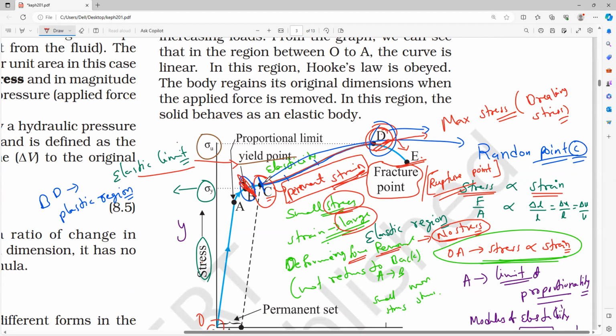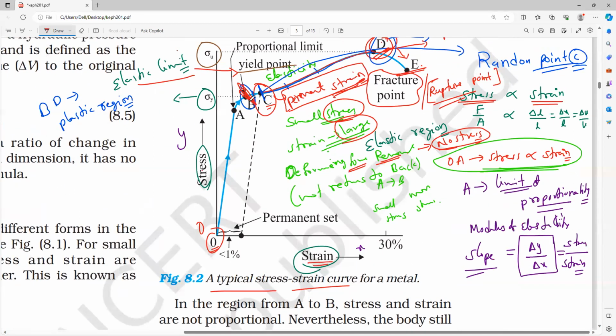And then from B to C, there is a random change in the strain, but the stress changes only a little bit. Once it attains the C point, the C point can be anywhere. But from B to C, what will happen, everybody? That is very, very important. From O to C, you can notice it. What are they mentioning here? Check it, everybody. Permanent set will take place, meaning permanent change will take place from B to C. So that C point may come at any point.